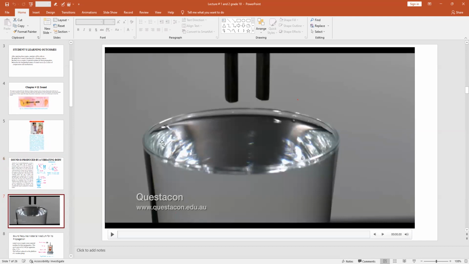So this is a real example. If you fill water in a glass and bring these two vibrating prongs into the glass, you will see the waves they are generating like this. See? So this is a real life example.